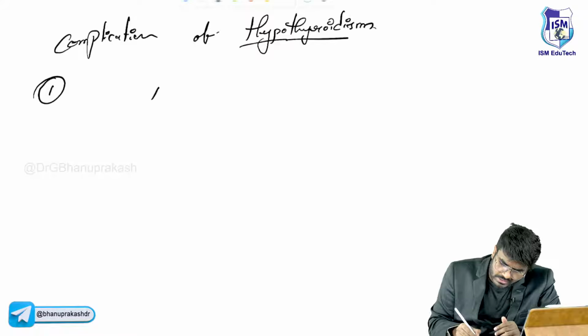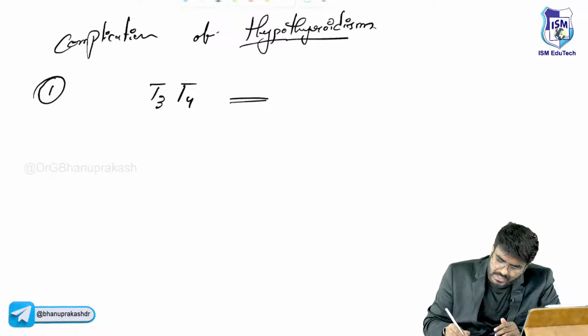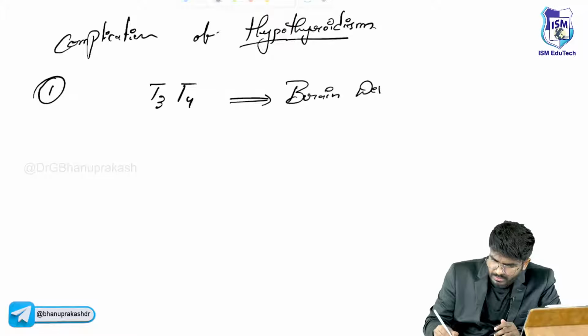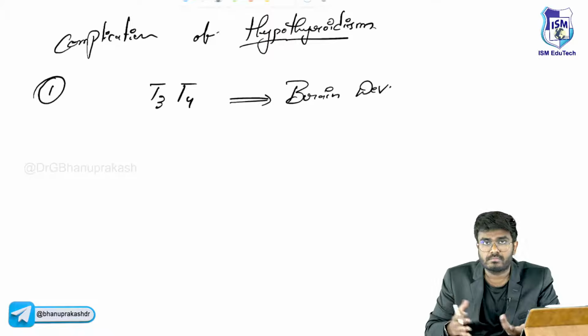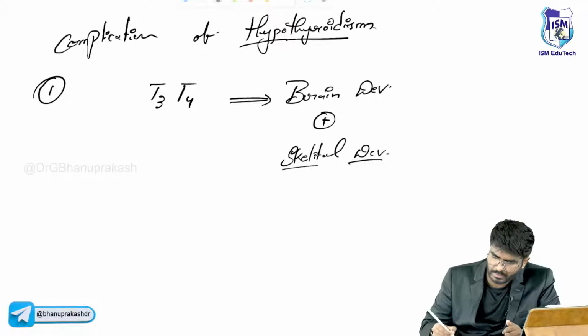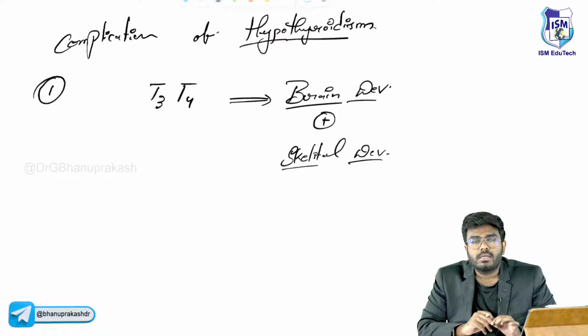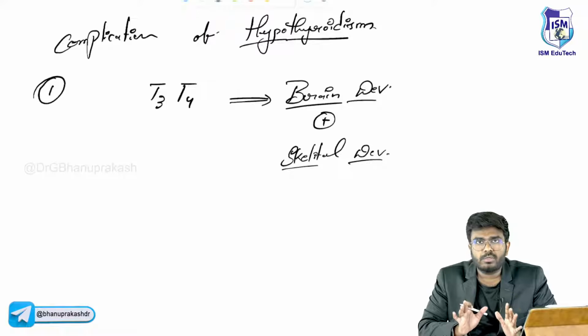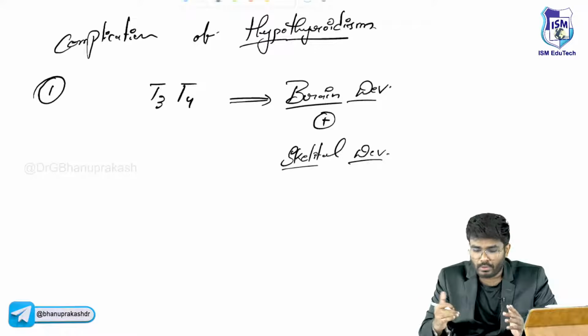The thyroid hormones T3, T4 are responsible for brain development during embryogenesis. Also, they are responsible for skeletal development. Thyroid hormones are very important for brain development during the embryo stage and even after birth. Sir, even after birth, thyroid hormones are very important during childhood for brain development and skeletal development.